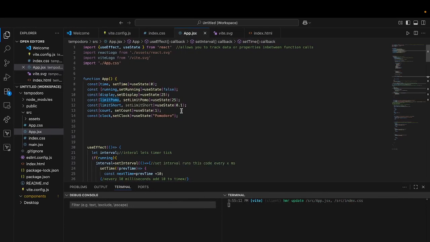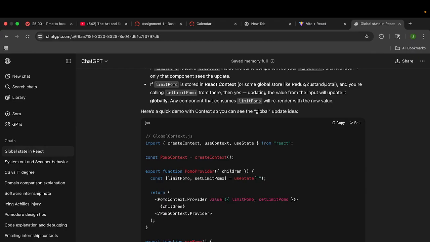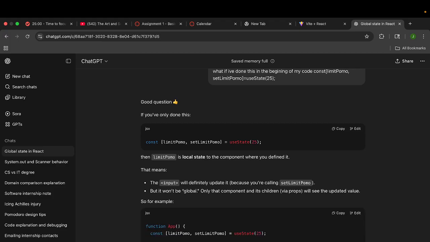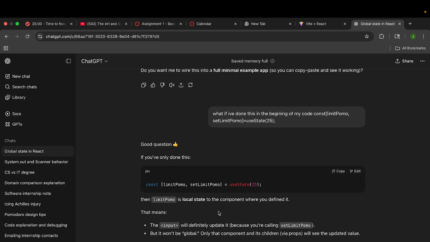So I think I need to ask it, what if I do this? What if I've done this in the beginning of my code? Don't look at my spelling.